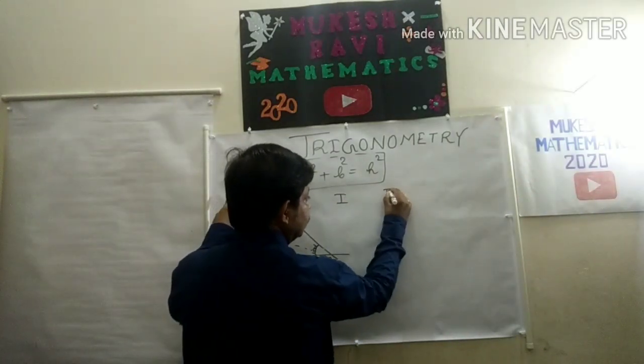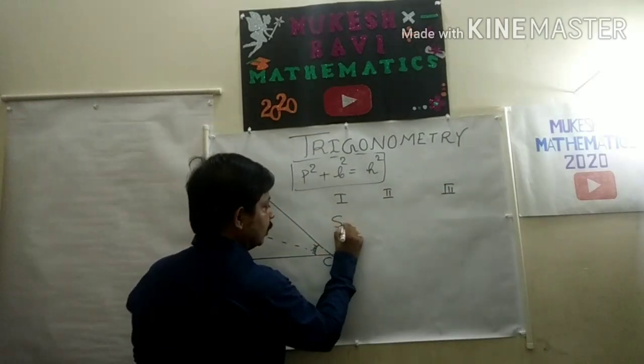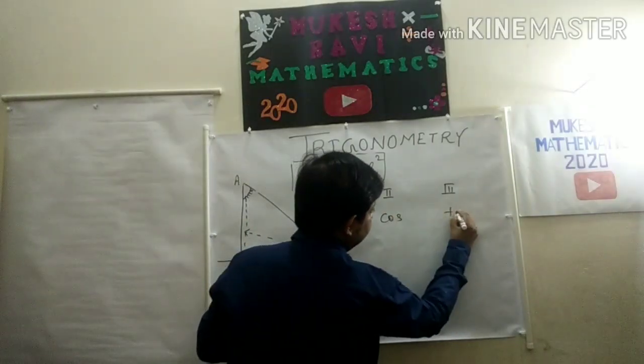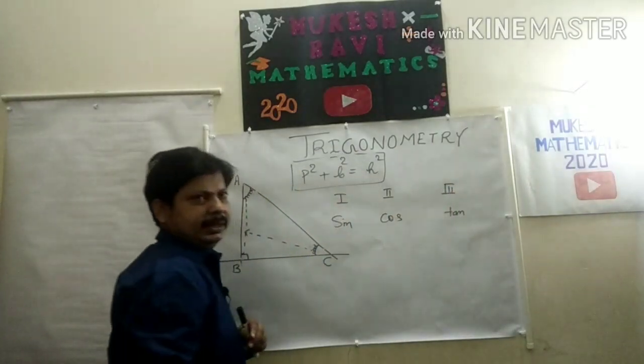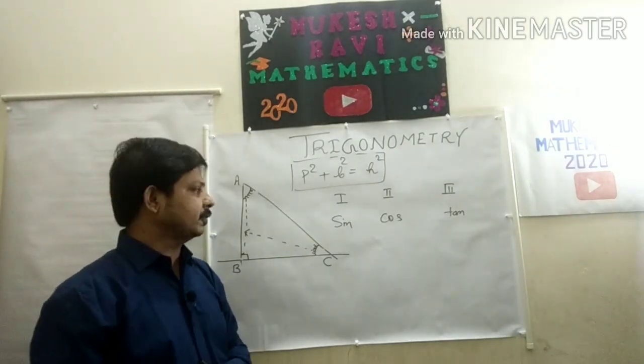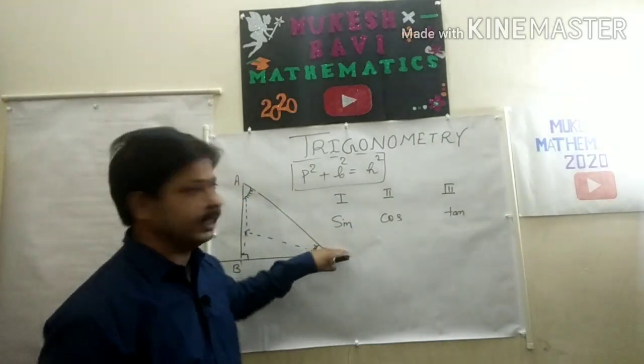First, second, third: this is sine, this is cos, this is tan. Already in some boards, in ICSE class 9, there is an introduction part of sine, cos, tan. In CBSE there is an introduction and everything is in class 10.